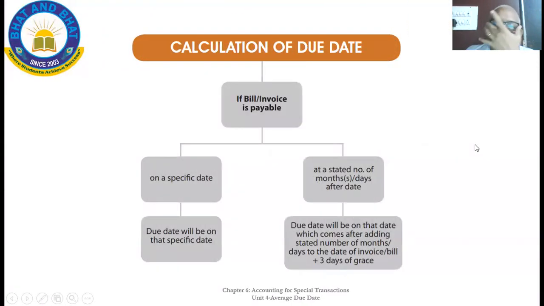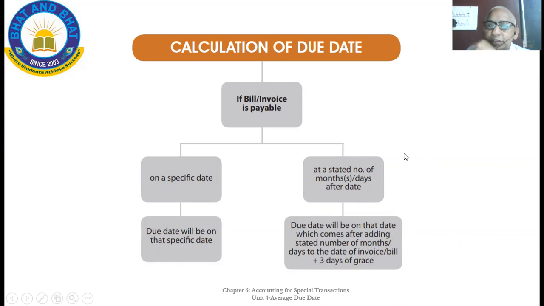See, due date calculation. A bill or invoice payable on a specific date means a decided date is there. That date will be the due date. And if a stated number of months or days after date, that is a period, is there, say for example 3 months after the date or 60 days after the date, then the calculation will be done from the date.